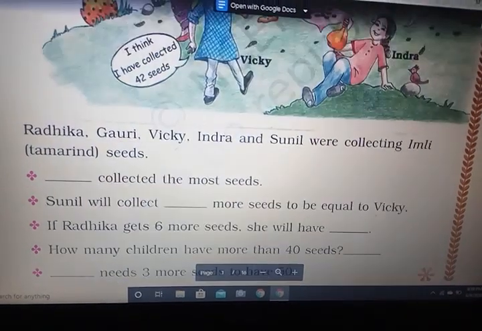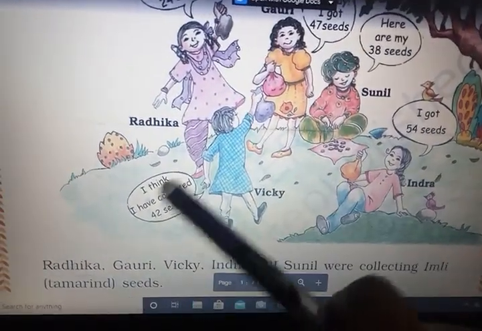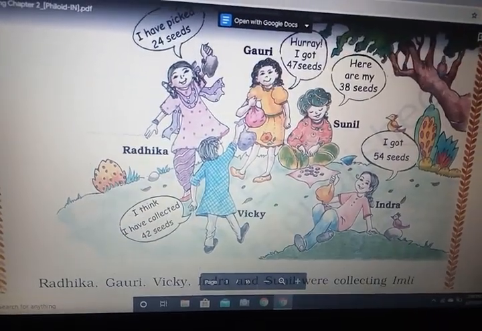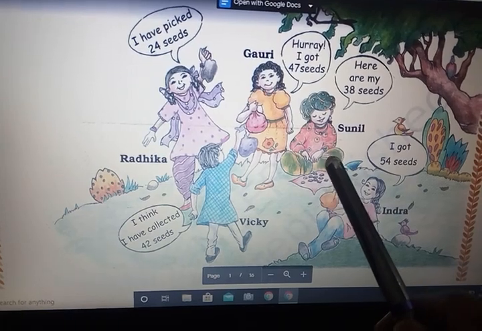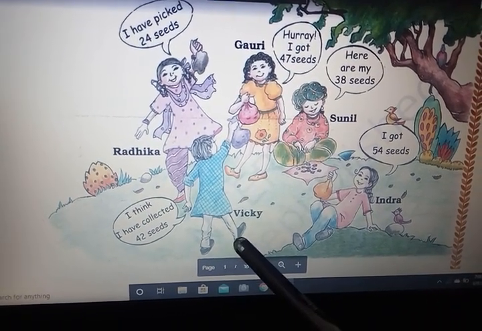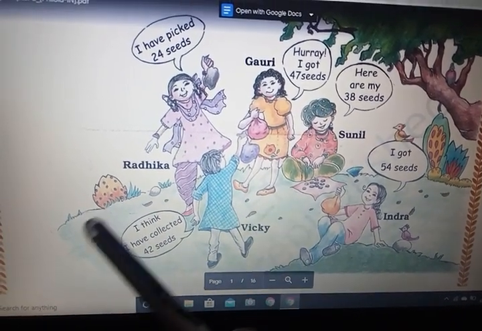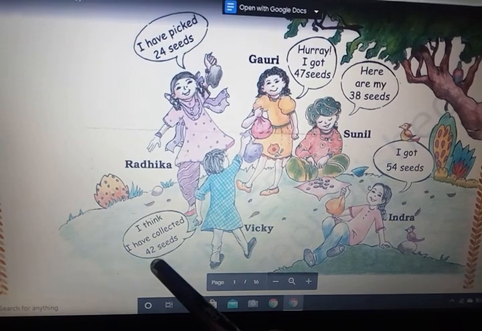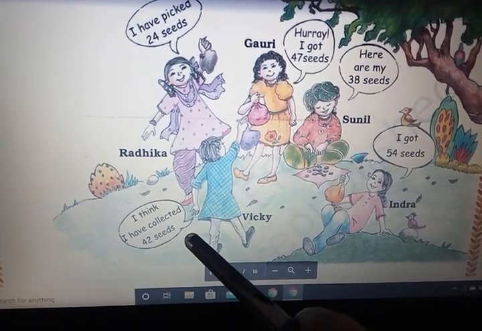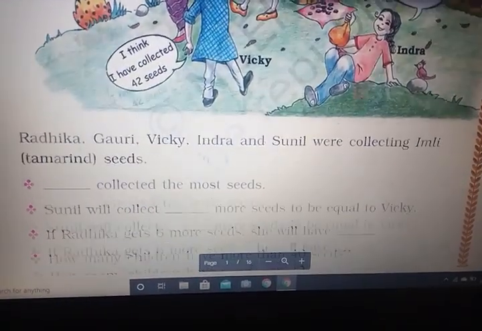Which child has 2 seeds more than 40? Radhika or Gauri or Sunil or Indra or Vicky? Answer is Vicky. Very good. 40 plus 2 equal to 42 seeds. And here Vicky has 42 seeds.